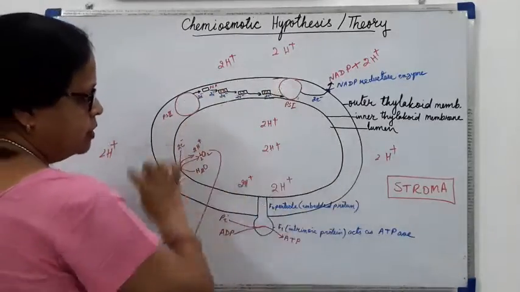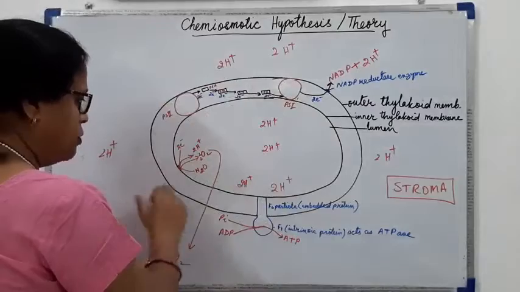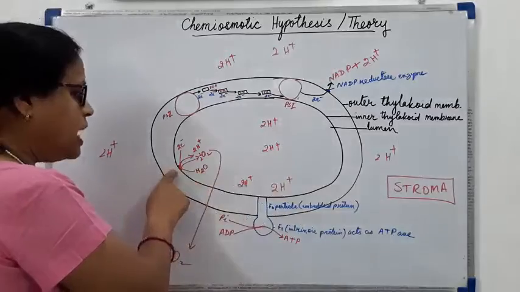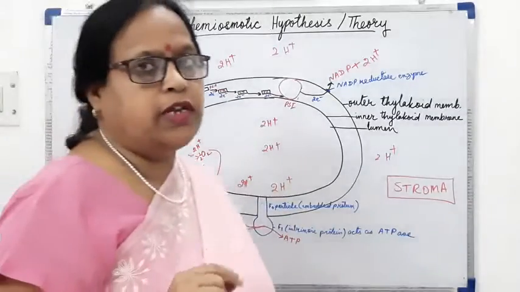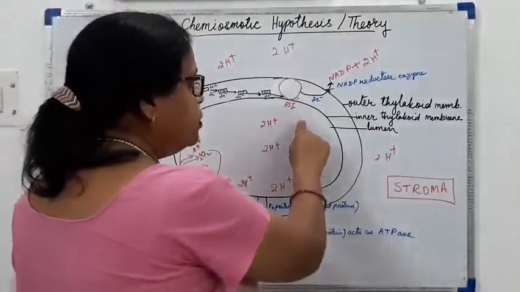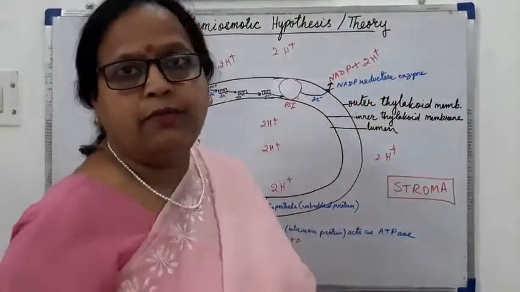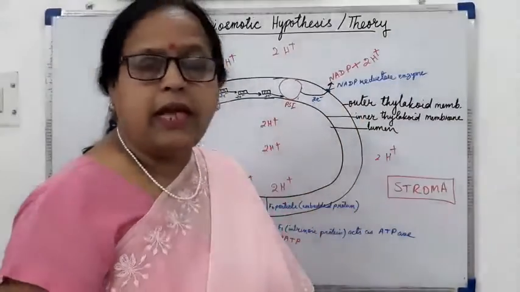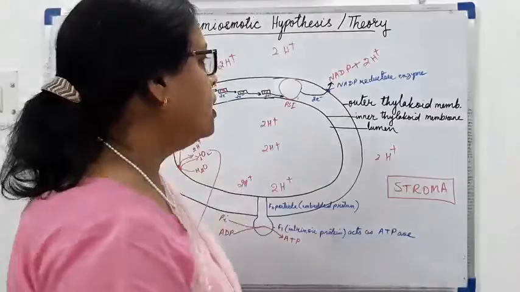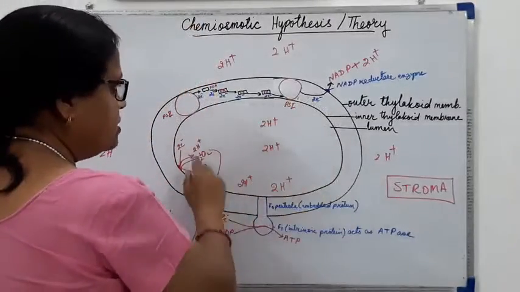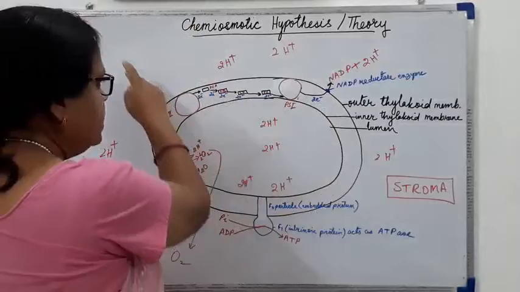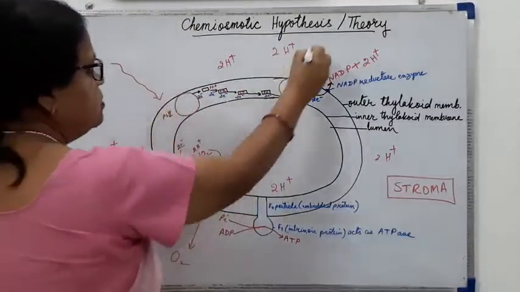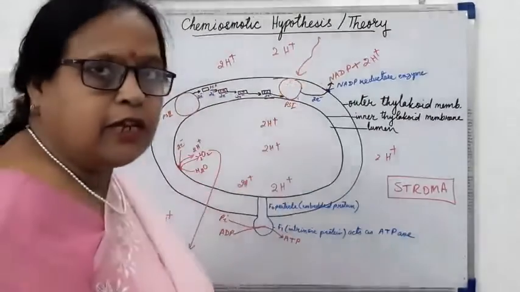In this thylakoid membrane, on the inner side facing the lumen, the enzyme for splitting of the water molecule is found, and on the outer side of the thylakoid membrane, the enzyme for NADPH2 formation is found. So when light falls on this thylakoid membrane, the pigment systems start functioning.